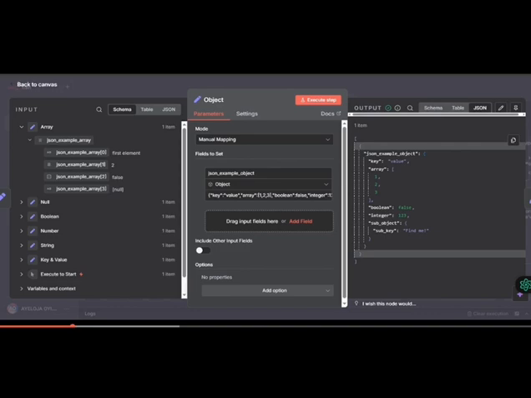So whenever the value of a key is a JSON object, that JSON is said to be nested or embedded.